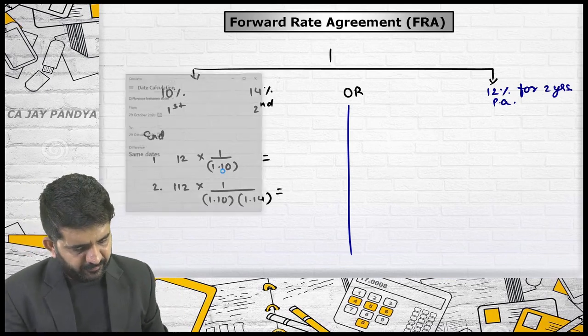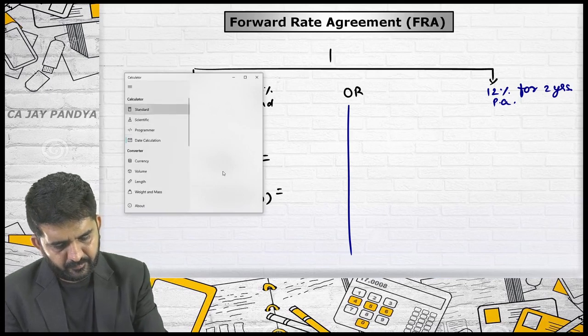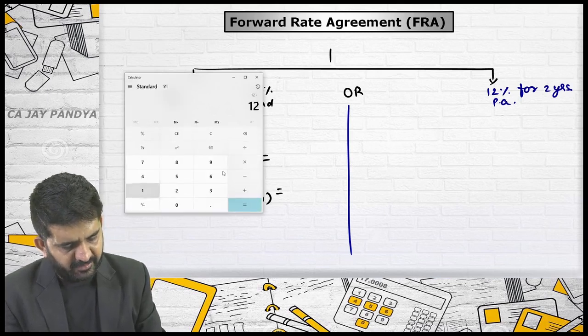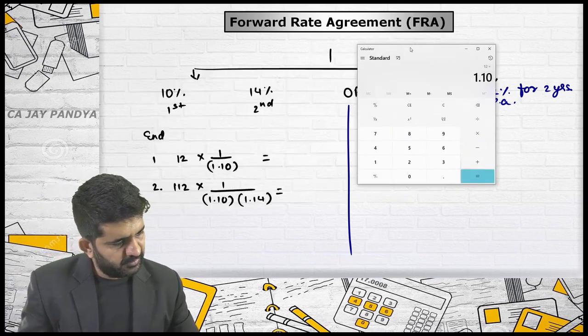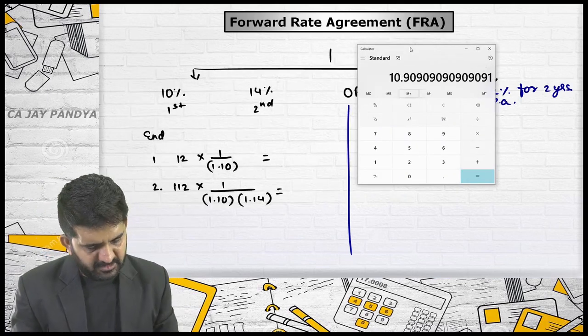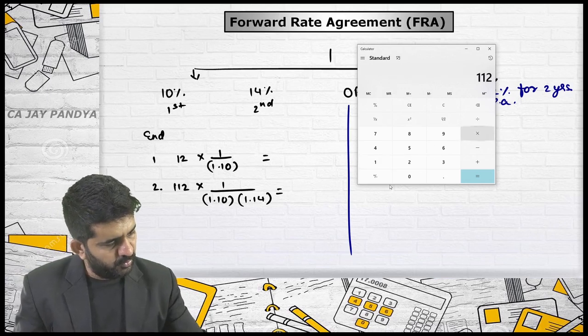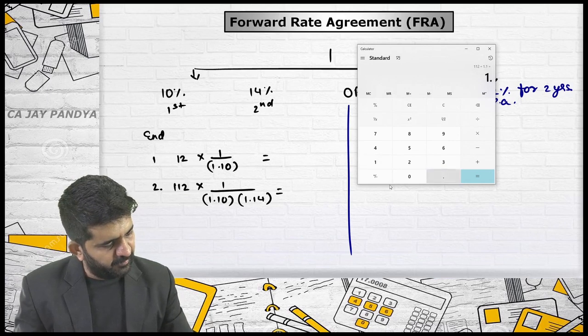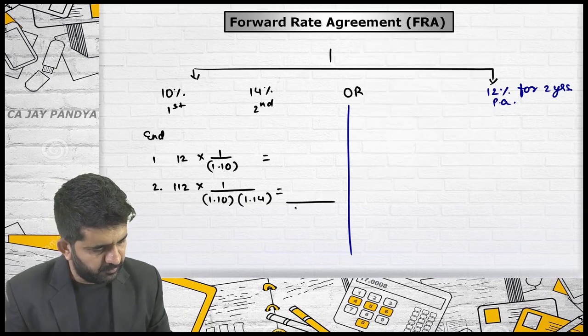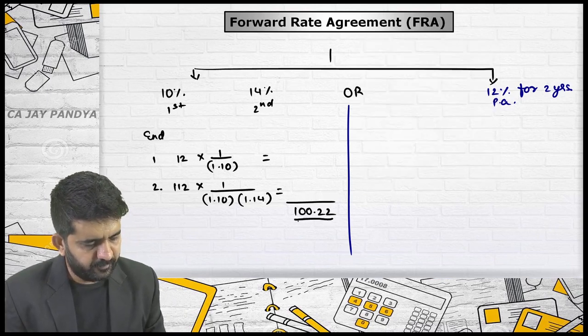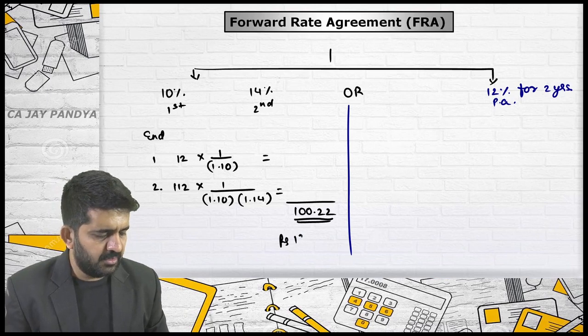Answer is 12 divided by 1.10 plus 112 divided by 1.1 divided by 1.14, which is 100.22, or rupees 100 approximately.